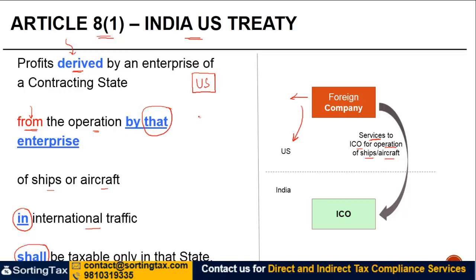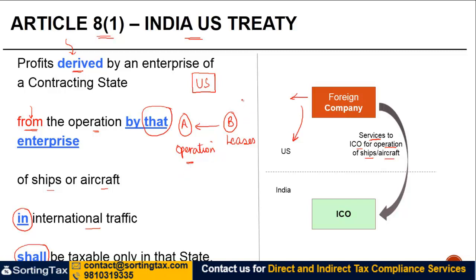Now what this means is, let's say there are two types of companies, A and B. A gets profit from the operation of ships or aircraft, right? While B owns an aircraft but it leases it maybe to A only, and A operates them to get profit from second set of aircrafts as well.